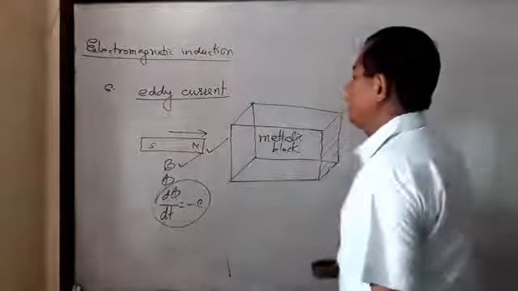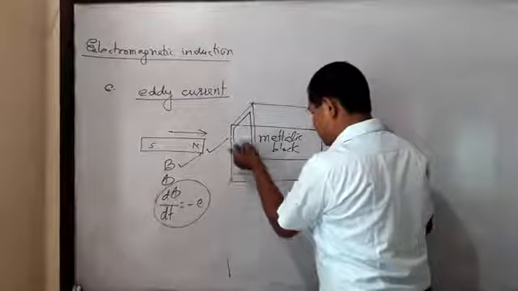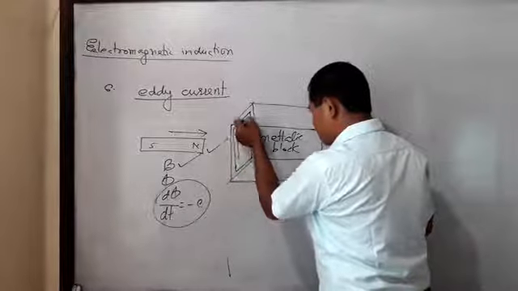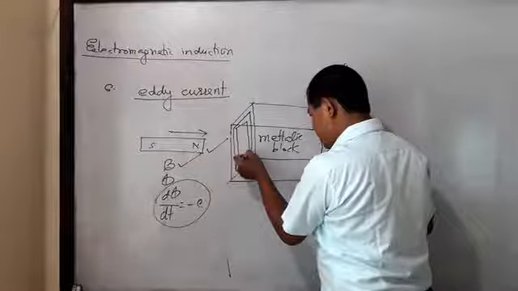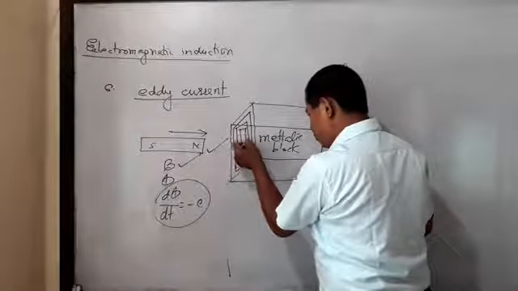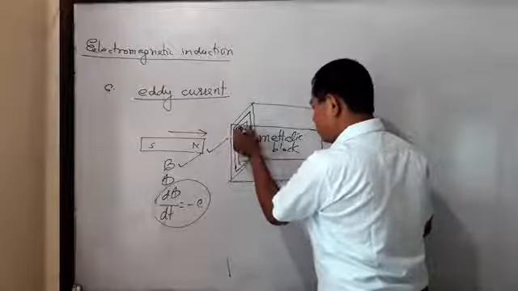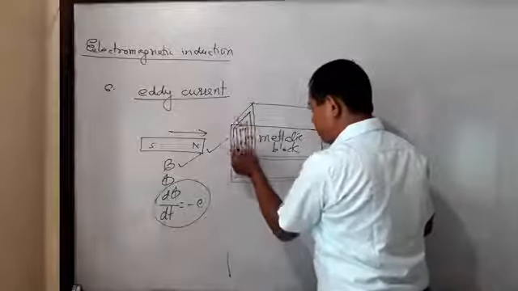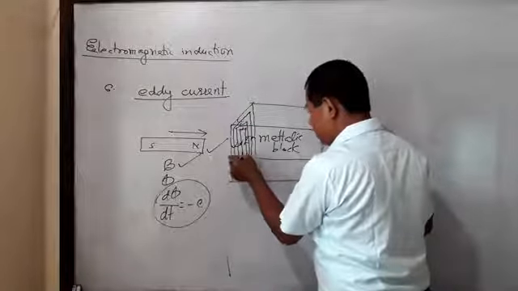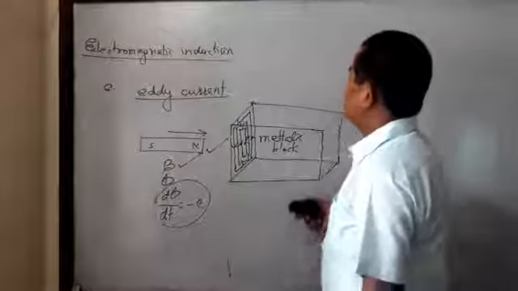It means induced current is developed in the metallic block in the form of closed circuits.